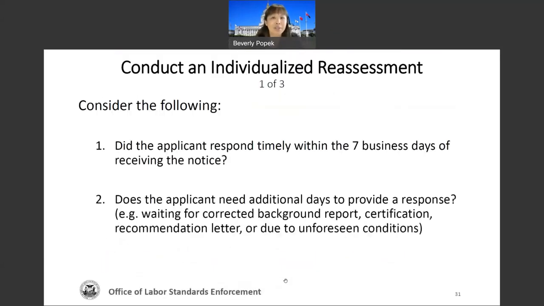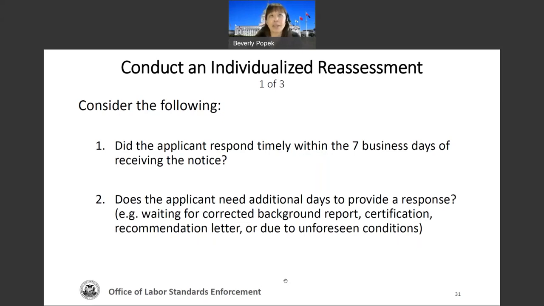Now, this is the reassessment. So you've already identified the actions that you have found of concern on the background report, which are directly related to the position in question. So now the applicant has provided you some information for you to consider. This is what you should think about. Number one, did they respond within the 7 business days of receiving the notice? Number two, does the applicant need additional days to provide a response?